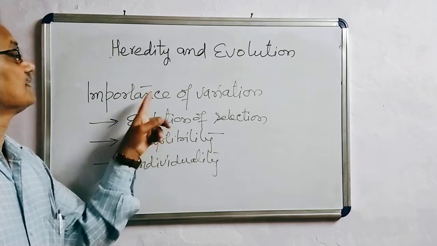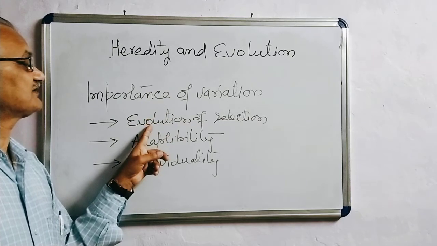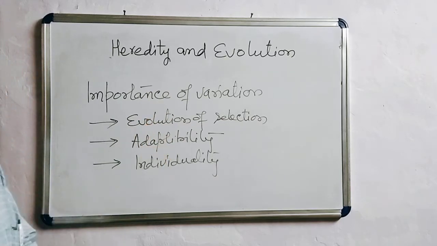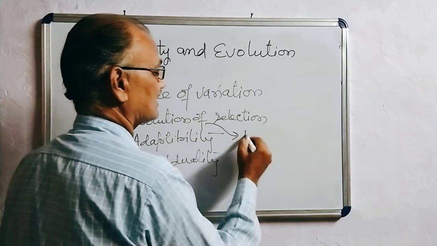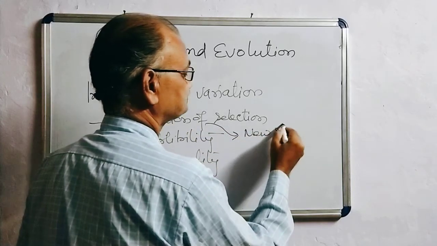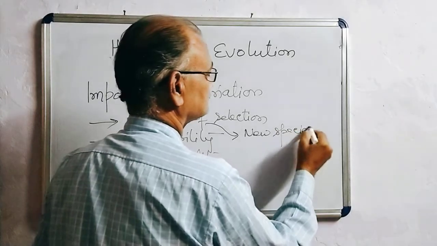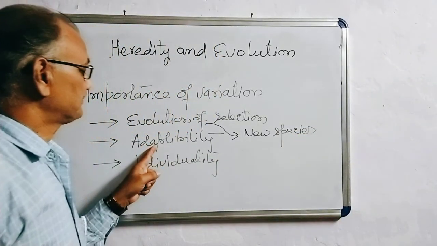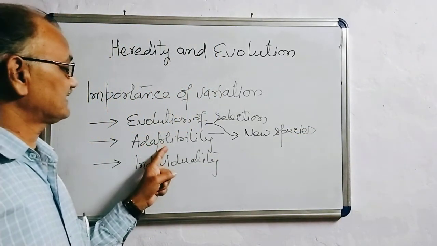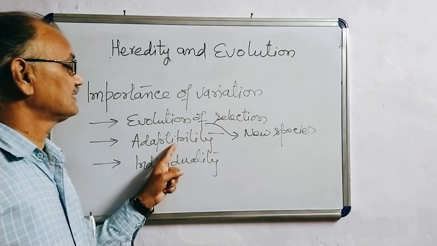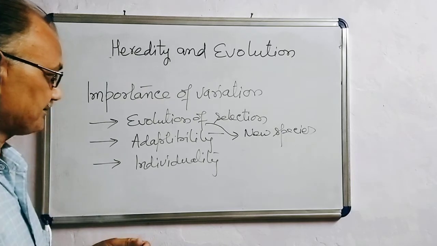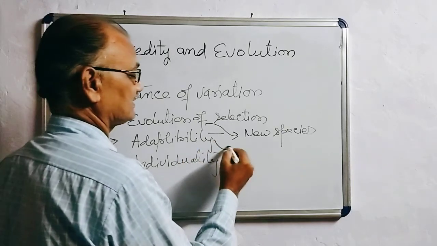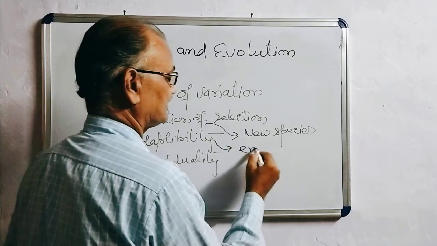The accumulation of small variations plays a significant role in the evolution of new species. Adaptability means that slight variations or differences in the organism make them able to adapt to changing environmental conditions.